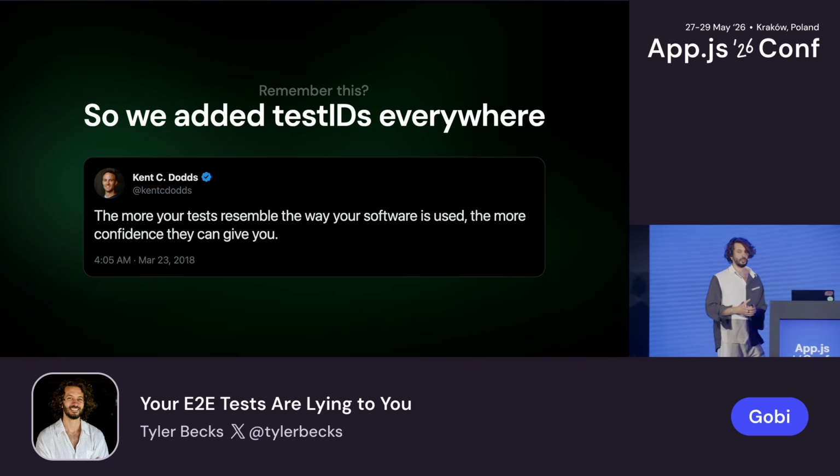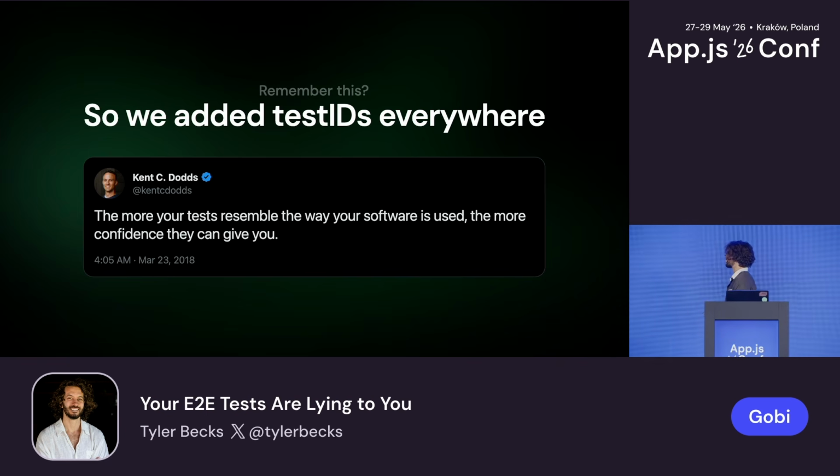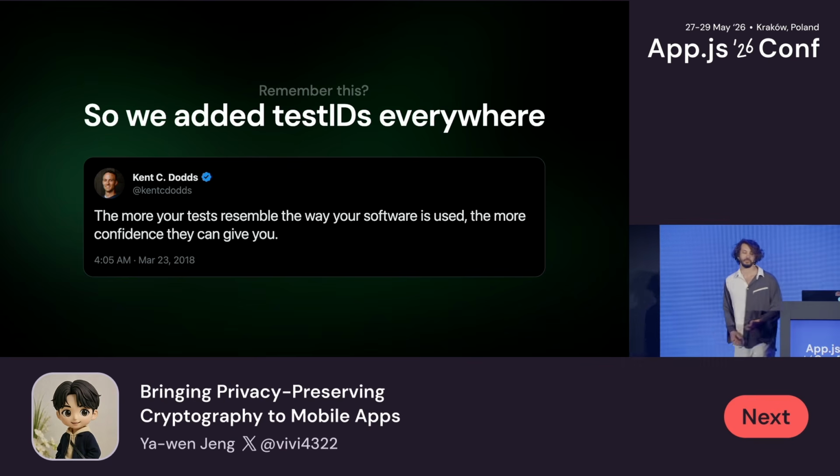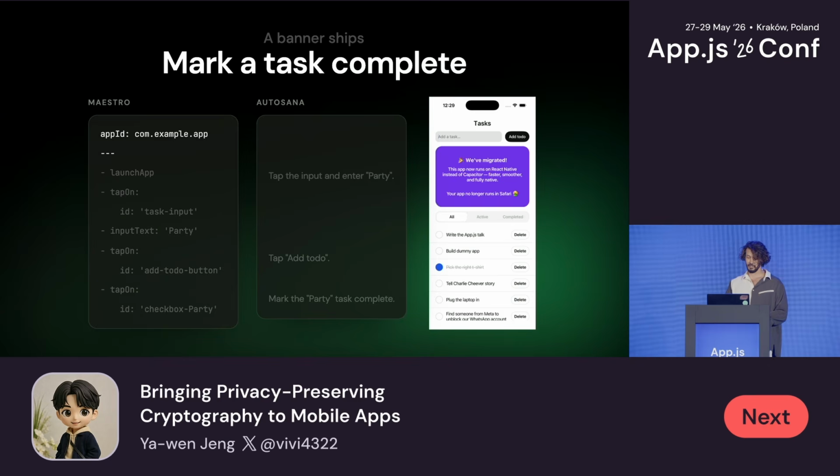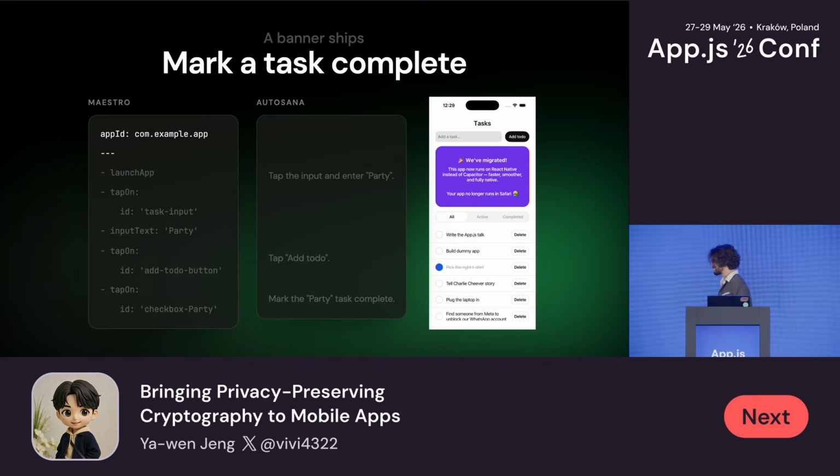However, this wasn't working. We were managing these tests every single day, changing things. So we decided to add test IDs everywhere. This is what happens. This is our final test that I'm going to show you. Instead of selecting by the text on the test on the left with Maestro, we instead now have test IDs.